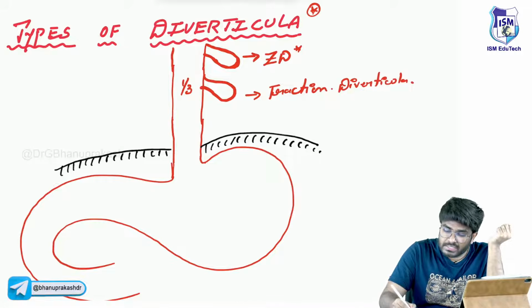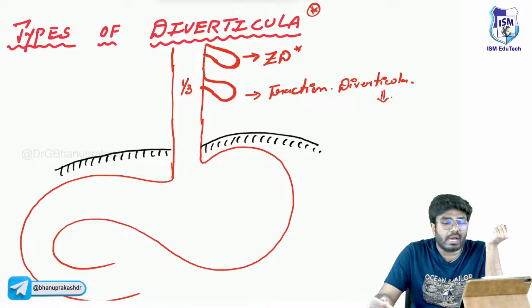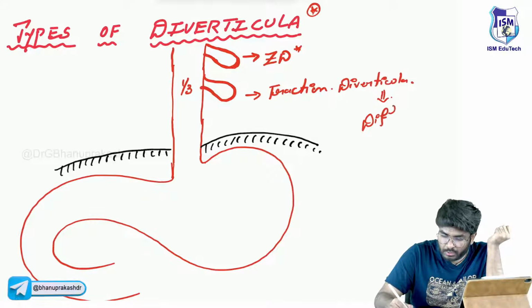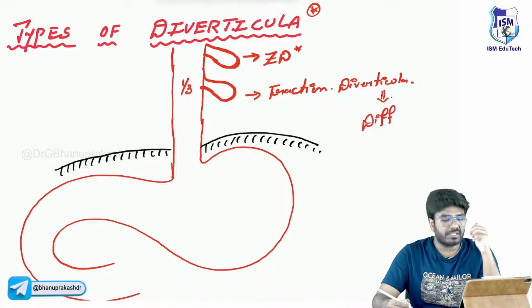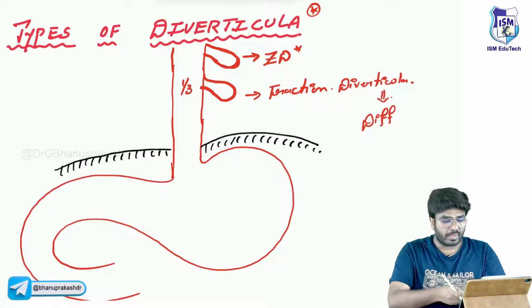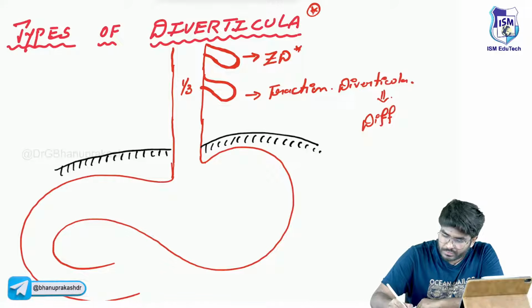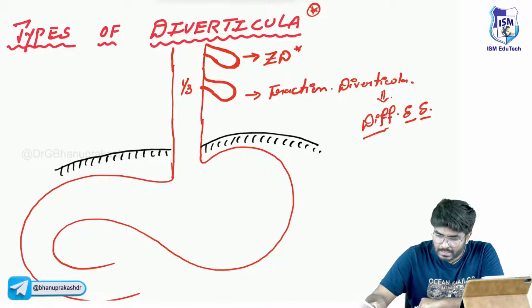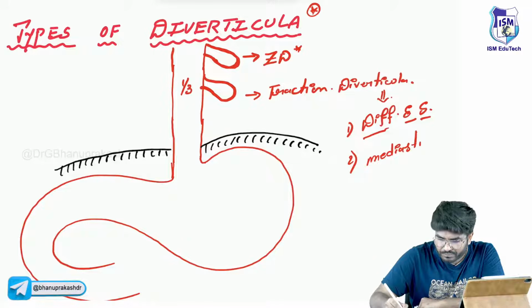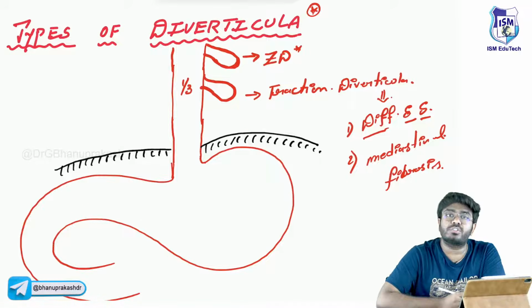Traction diverticula are seen in certain conditions like diffuse esophageal spasm, DES. Just remember, in a patient who has diffuse esophageal spasm, he is going to have traction diverticula. The other condition is mediastinal fibrosis. In both these conditions, the patient can have traction diverticula.